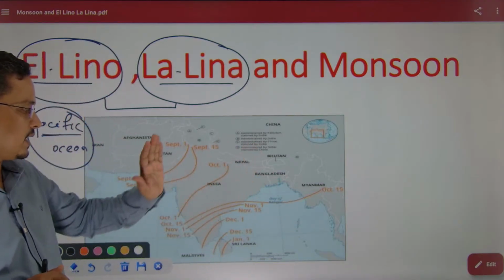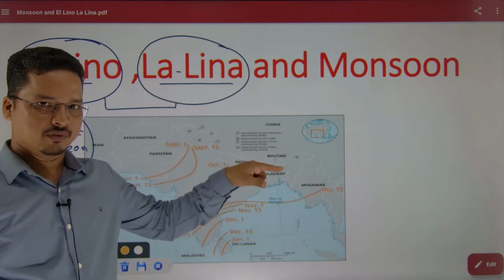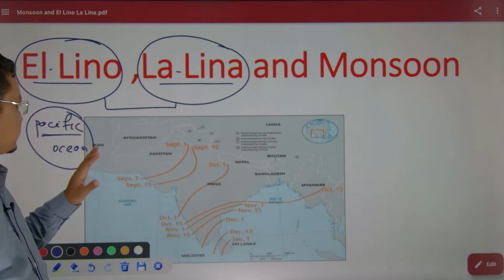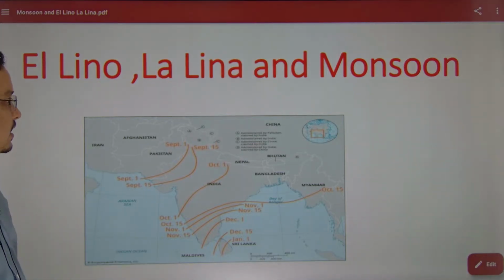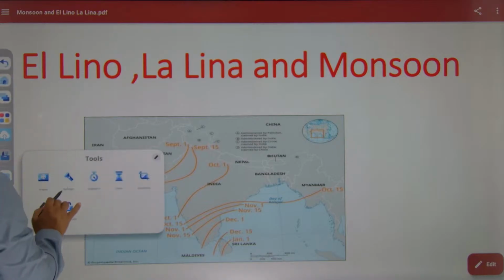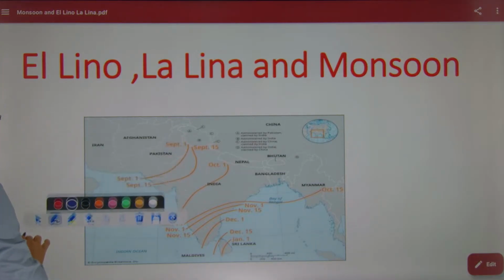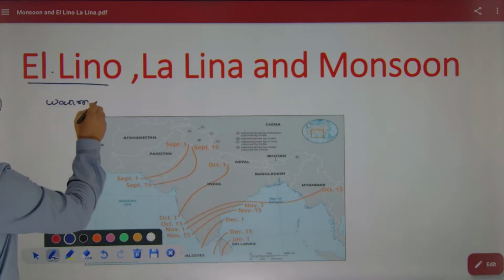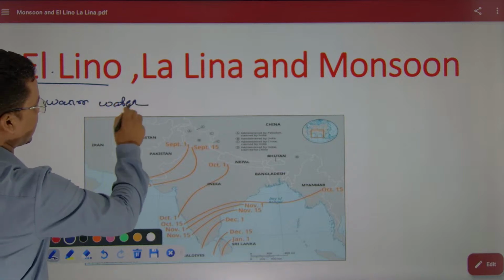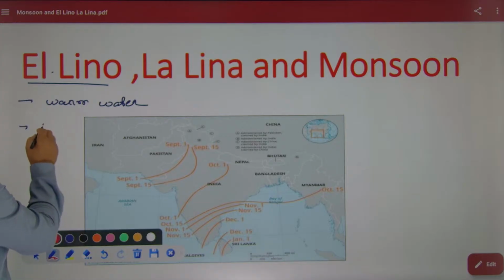We will go into the Pacific Ocean, and we will also try to analyze the Pacific Ocean point of view as well, don't worry. El Nino, in simple words, is warm water, or you may say a warm ocean current.